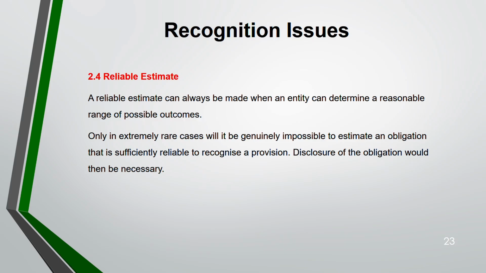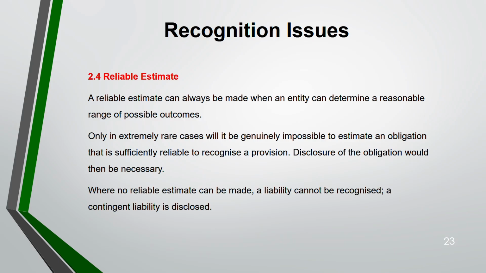Where you can't find a reliable estimate, you can't recognize a provision, but you can disclose the obligation. Where no reliable estimate can be made, you can't recognize a liability, but you have to disclose a contingent liability in that case. Determining a reliable estimate is discussed in the next section.